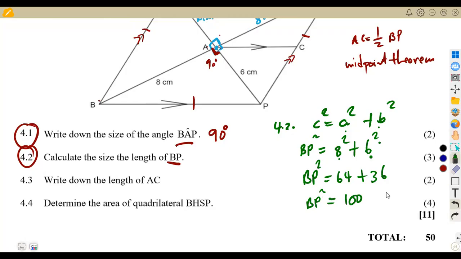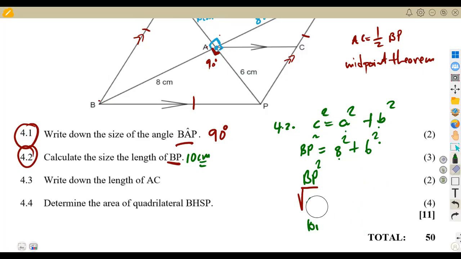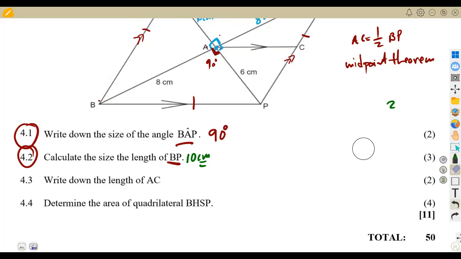So that's BP squared. Remember, we need to determine BP, so we remove the square by introducing the square root on both sides. We are going to remain with BP. Remember, guys, we talked about the square root of 100 from the last question. We got 10. So these are centimeters, not just units. So BP was 10 centimeters from our calculation. There we applied our Pythagoras theorem.